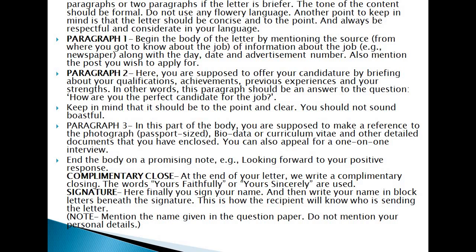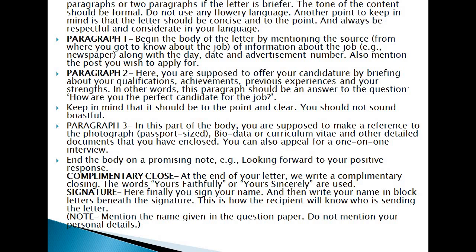In the second para, you are supposed to offer your candidature by briefing about your qualifications, achievements, previous experiences and your strengths. In other words, this paragraph should be an answer to the question, how are you the perfect candidate for the job? Keep in mind that it should be to the point and clear. You should not sound boastful. We should write the factual things. Okay, boasting must be avoided.